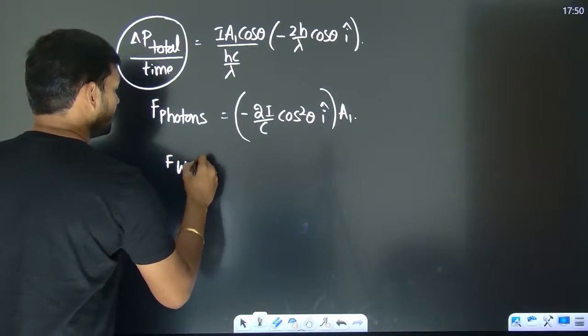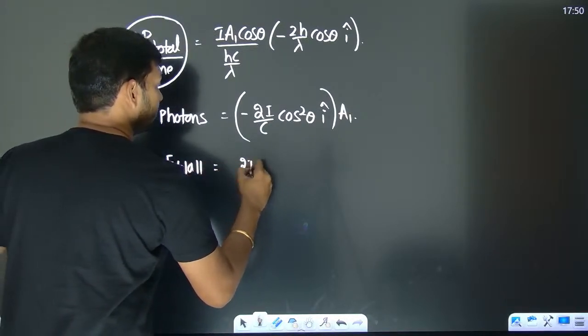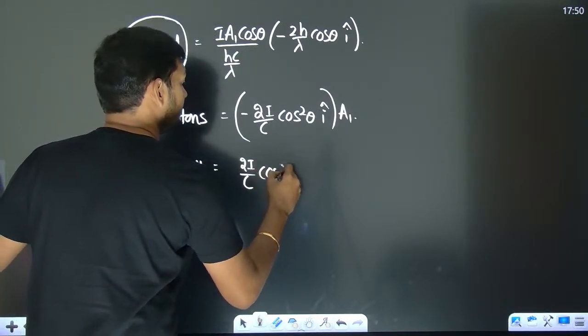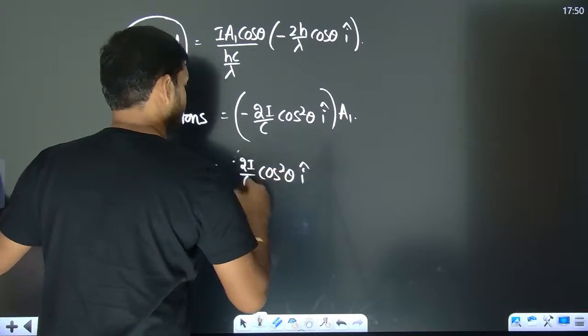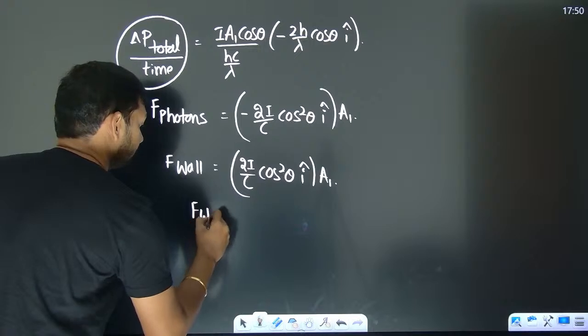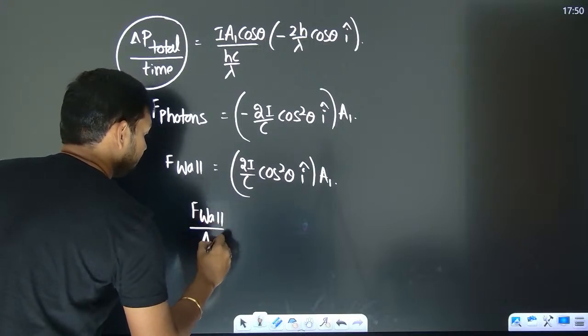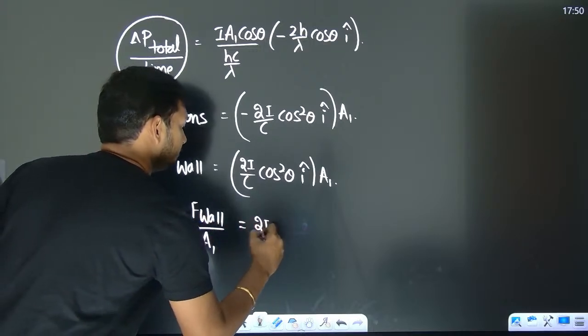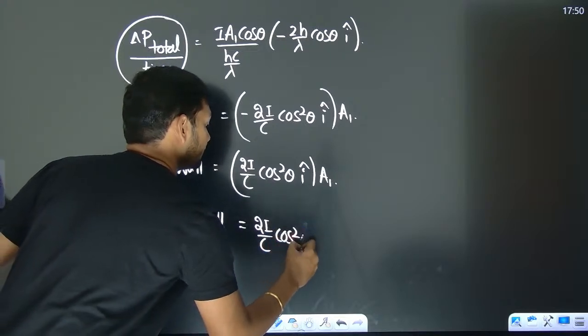Now the force on the wall is going to be 2I by C cos square theta I cap times A1. Then the force on the wall acting per unit area is 2I by C cos square theta.